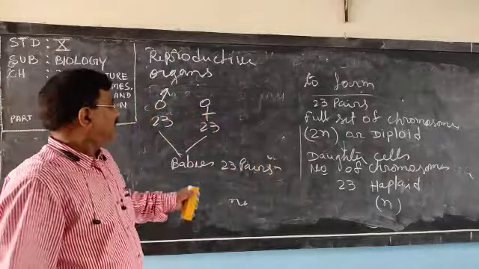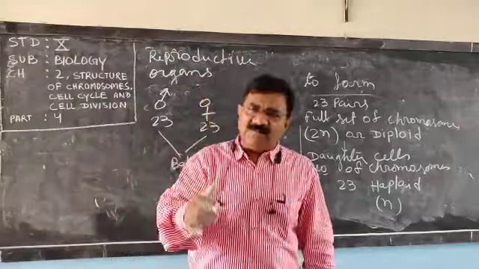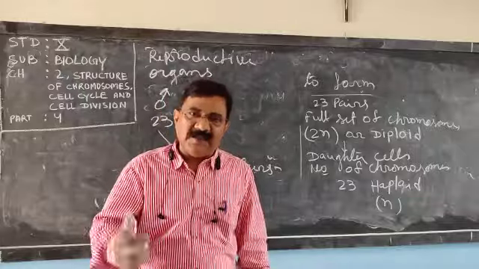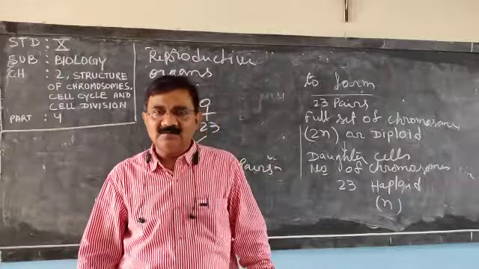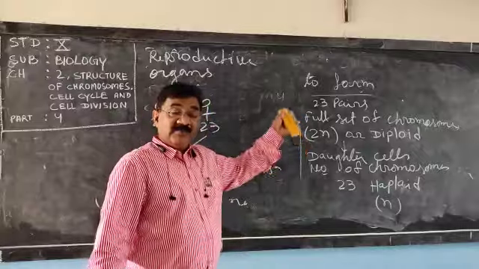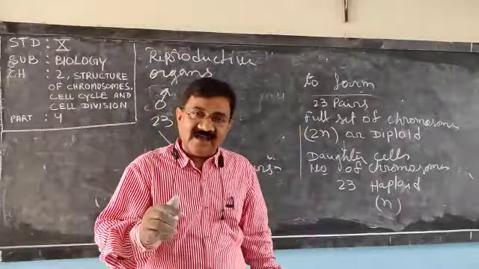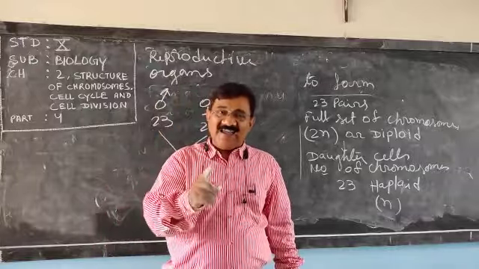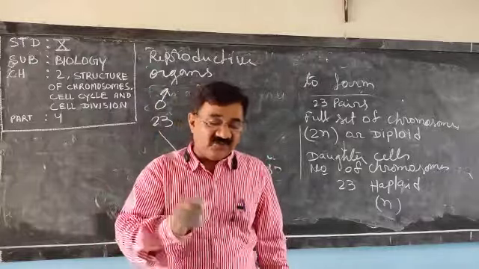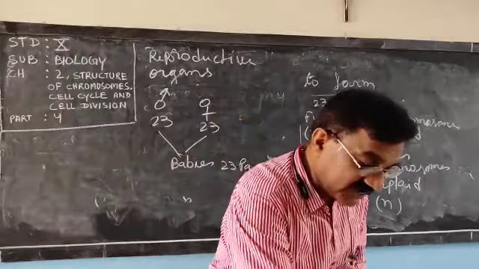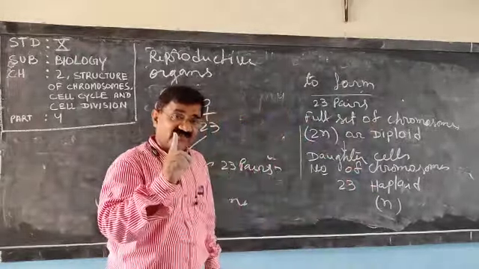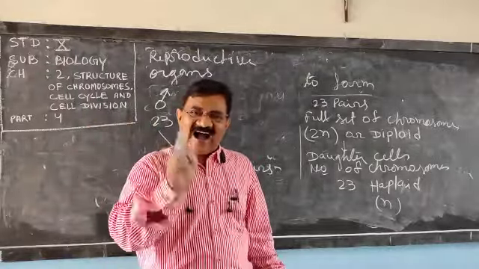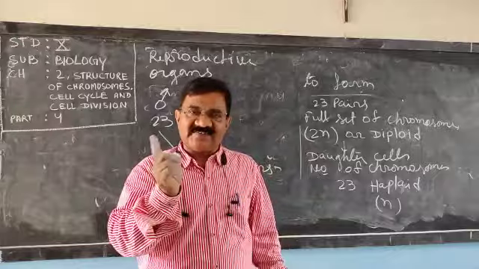Understood or not? To restore the normal number of chromosomes in the offspring, babies or zygote, there is meiosis cell division in the reproductive organ. Very, very important question: why is the number of chromosomes reduced to half in meiosis cell division?